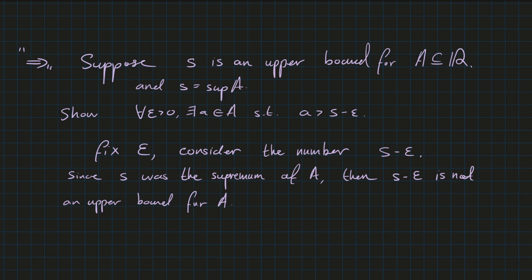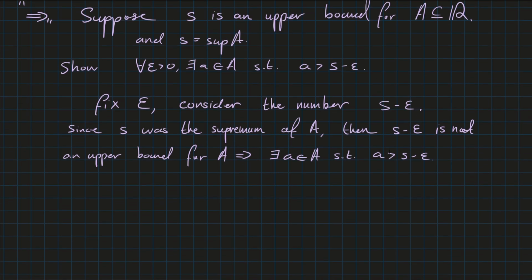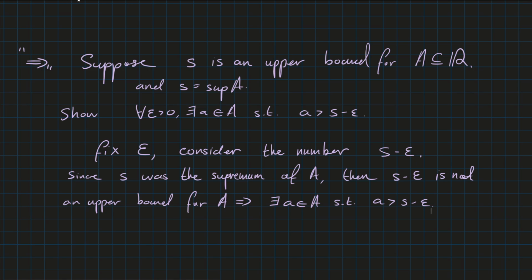for A, right? Because S minus epsilon is less than S. Epsilon is some positive number. So S minus epsilon is not an upper bound anymore. Okay, therefore, there exists some A in A. So it's not an upper bound for A, right? So there exists an A in A such that A is greater than S minus epsilon. It basically just kind of falls out of it because S minus epsilon is no longer an upper bound. The supremum was the least upper bound. So any value less than it surely is not an upper bound. Okay, so that's all that we have in that direction.